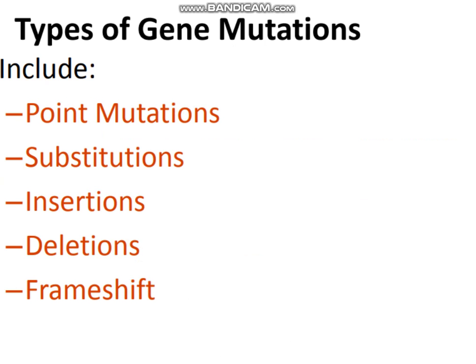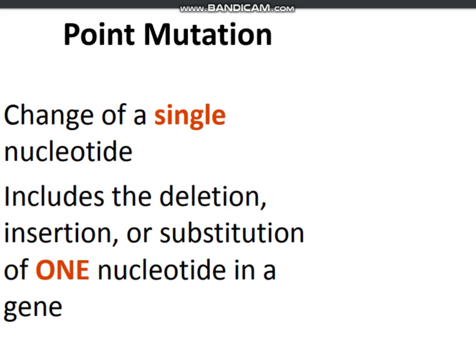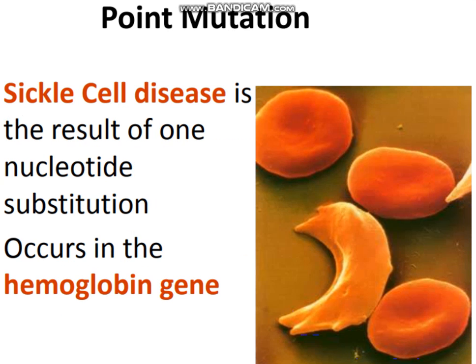Gene mutations are of different types. It includes point mutation, substitution, insertion, deletion, and frame shift. In point mutation, there is a change of a single nucleotide, which includes the deletion, insertion, or substitution of one nucleotide in a gene. For point mutation, sickle cell disease is the result of one nucleotide substitution occurring in the hemoglobin gene.